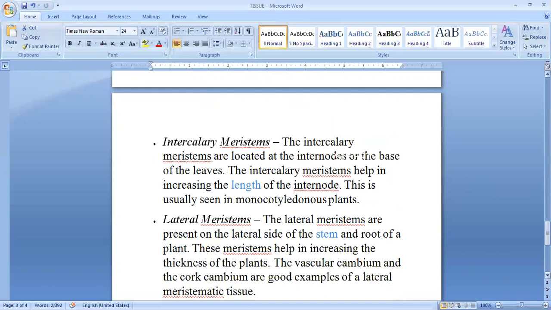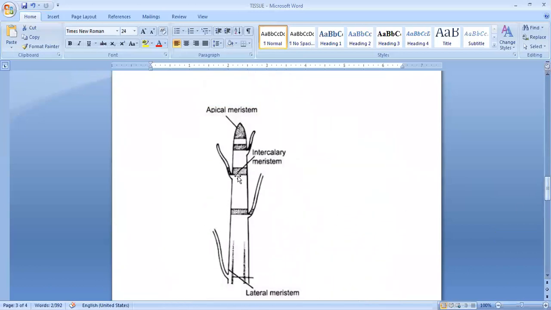So we can see where the position of intercalary is. These are the leaves and the branches. At the base of the leaf and the branches, the meristem which is present is known as intercalary meristematic tissue. Now, what is the function of intercalary? It is located in the region where the base of the leaf and branches are present, and helps in their growth, helps in increasing their size.